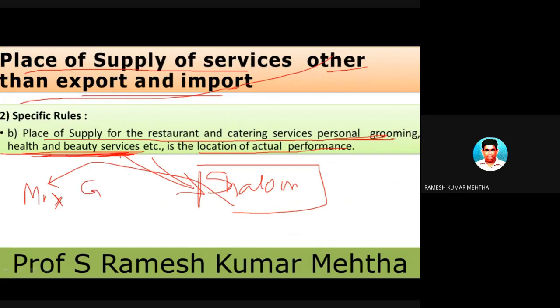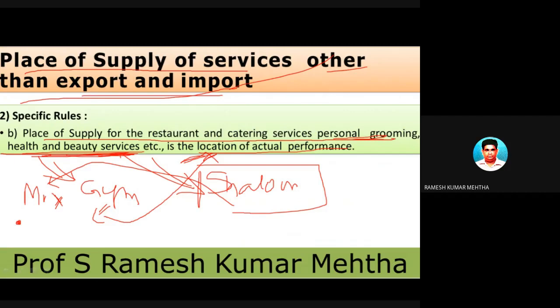For example, gym. Gym is a health center. So if any person is providing gym services to any person, what is the place of supply of service? The place of supply of service is the location of the actual performance.